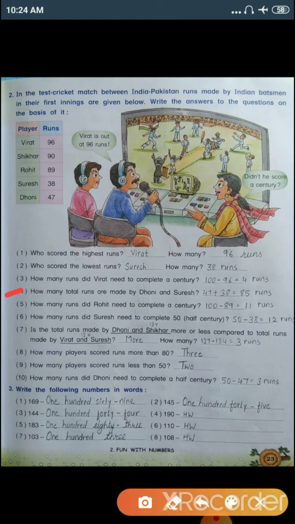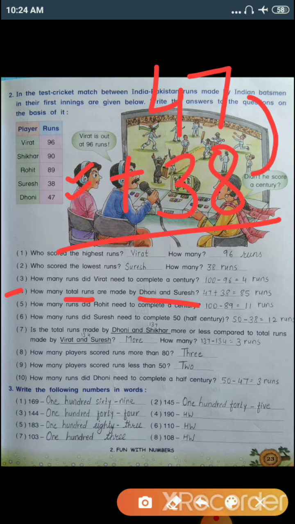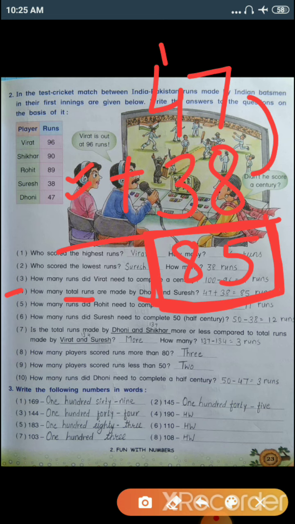Now question number 4. How many total runs are made by Dhoni and Suresh? Now we need to find out the total runs made by Dhoni and Suresh. For finding out total runs, we need to add these two numbers. So 47 plus 38. 8 plus 7, 15. 3 plus 4, 7. 7 plus 1, 8. So they both made how many runs? 85 runs in all.